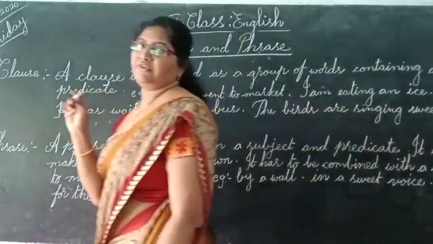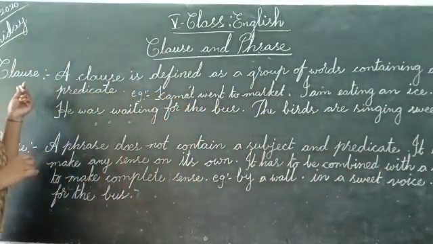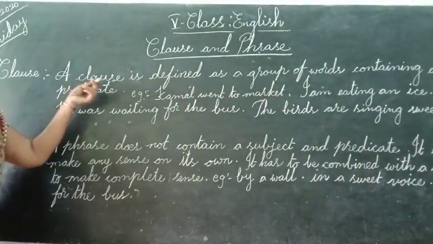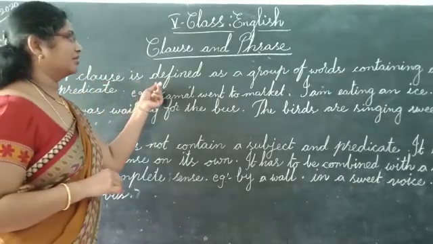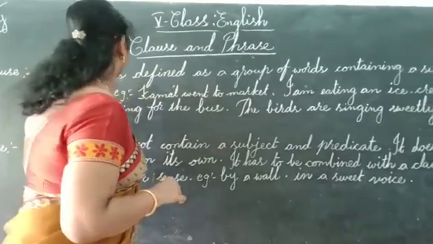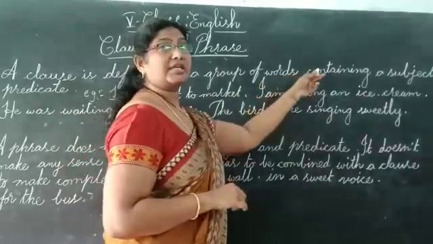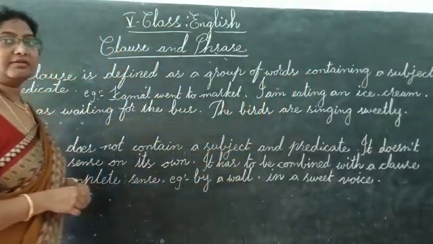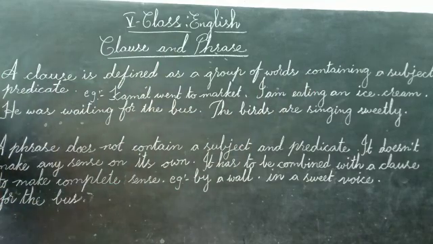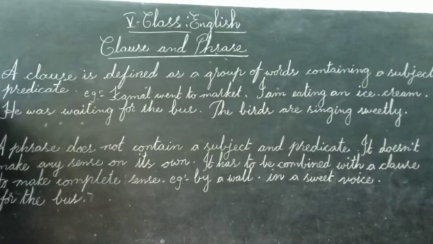Coming to clause definition, what is a clause? A clause is defined as a group of words containing a subject and a predicate. A clause contains a subject and a predicate. In our previous lesson, we learnt about subject and predicate, and we did some example sentences also. We pointed out some of the subjects and predicates.